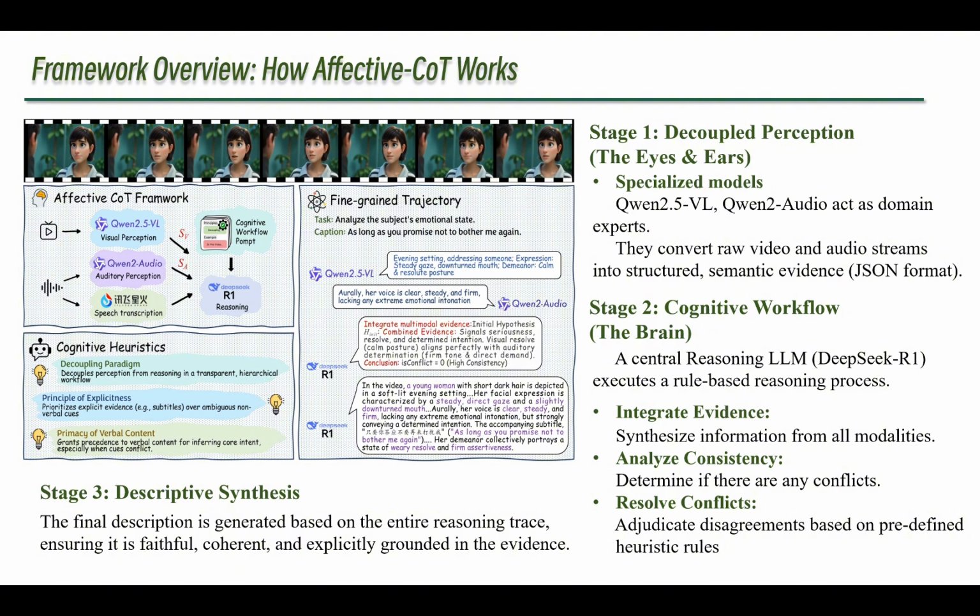A central reasoning LLM, in our case DeepSeek R1, takes over. It executes a rule-based process to integrate evidence from all modalities, analyze consistency to check for conflicts, and resolve conflicts based on a set of predefined heuristics, such as prioritizing verbal content. Finally, in stage 3, descriptive synthesis, the final description is generated based on the entire reasoning trace, ensuring that every claim is coherent, faithful, and explicitly grounded in the evidence gathered in stage 1.